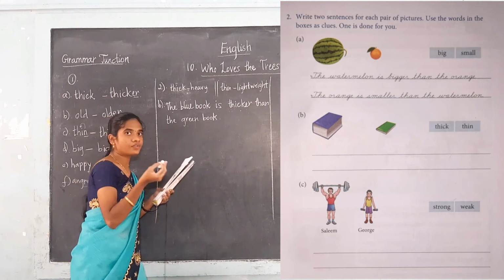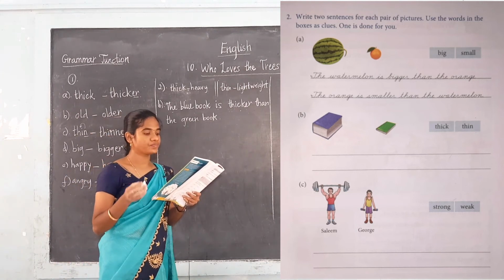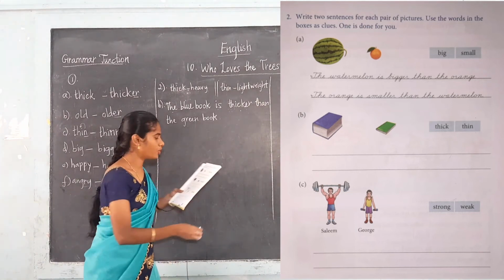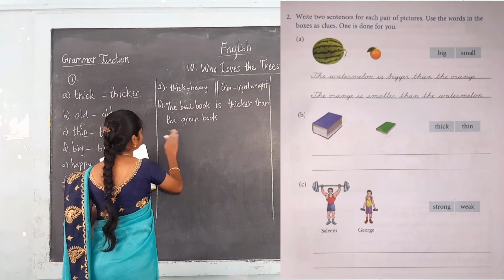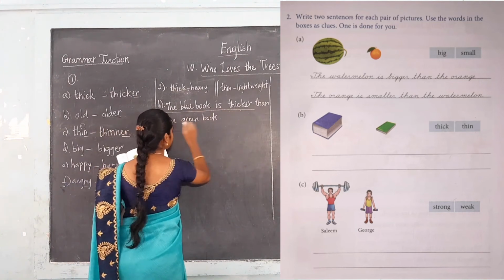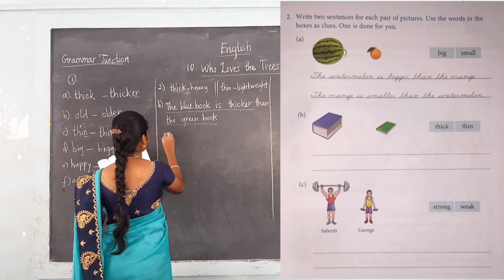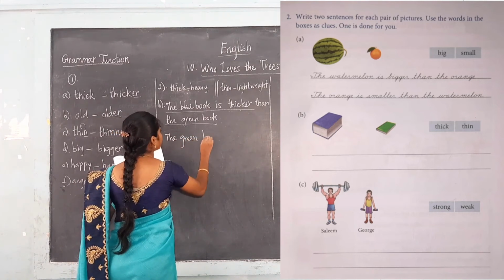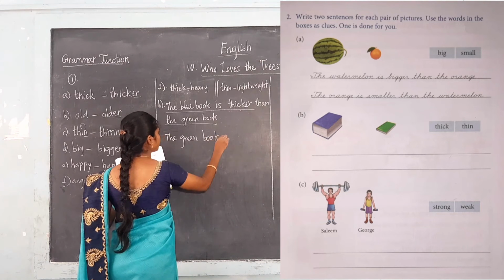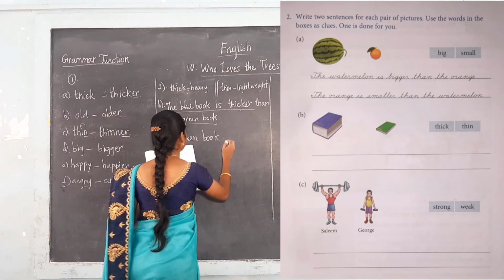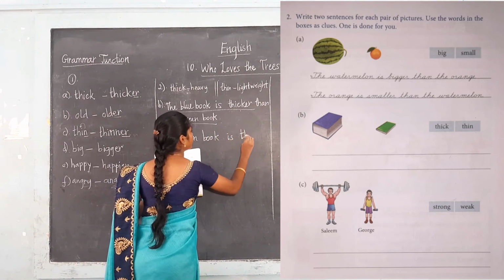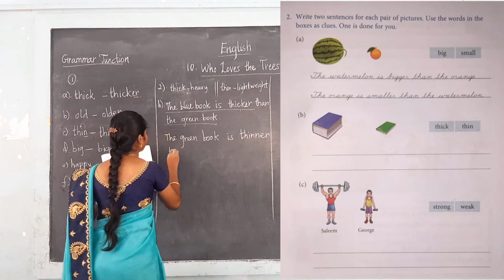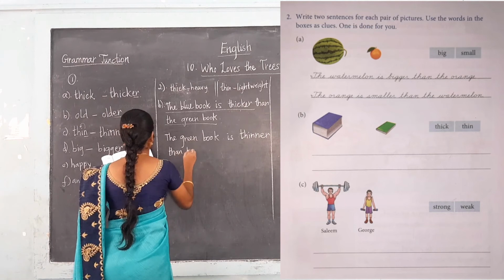And you have to write down for the green book also. See here, the green book is thinner than the blue book. This is in the second blank, you have to write the green book. Yes, we are comparing the green book. Now it's turn for the green book. The green book is thinner than the blue book.